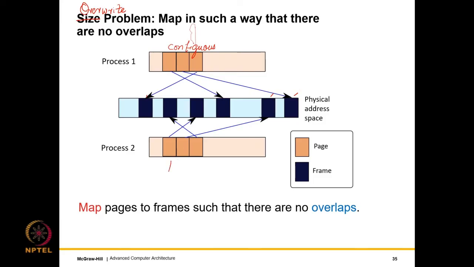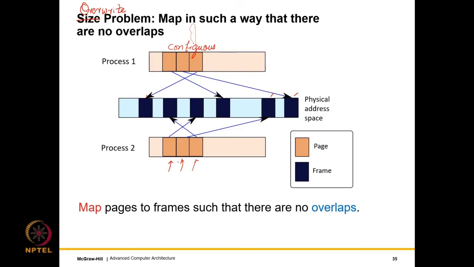Similarly, for process 2, we have 3 pages. They are mapped to 3 different frames in the physical address space. These are not necessarily close by, so they are spread across the entire physical address space, right? So it doesn't matter where they actually are.